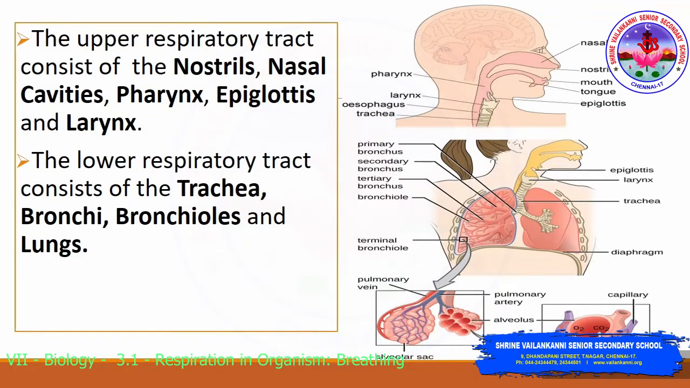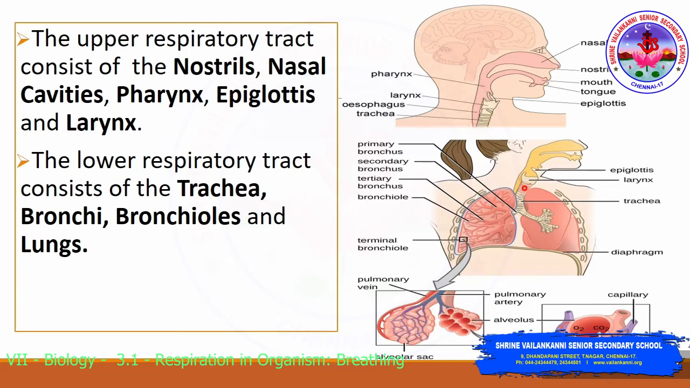The upper respiratory tract consists of the nostril, nasal cavity, pharynx, epiglottis and larynx. So the air that we breathe enters through the nostril, passes through the passage and reaches the larynx, from where it enters the lower respiratory tract, which consists of the trachea, bronchi, bronchioles and lungs.